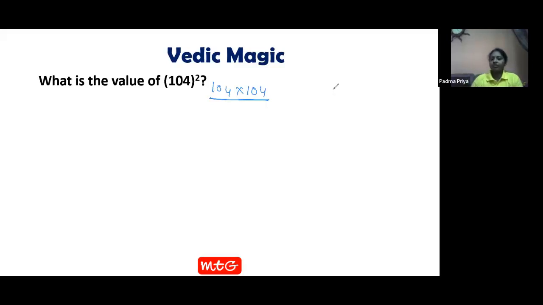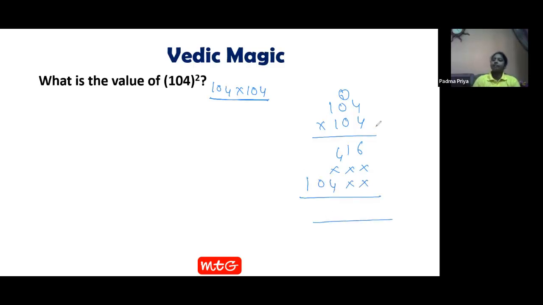So how do you do this? Generally, whether it is class 3 or class 4, you write it like this. You multiply 4 4s are 16. You write the carry forward number here. 4 ones are 4. Now zeros are there, so you exclude that row. Then you go with 1. You exclude 2 values, then you write 4 1 0 1. And then you solve. Such a big time-taking process.